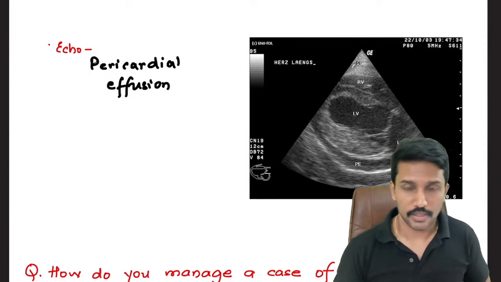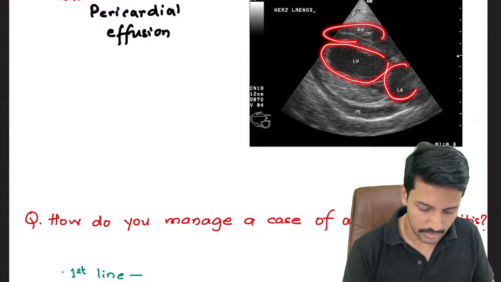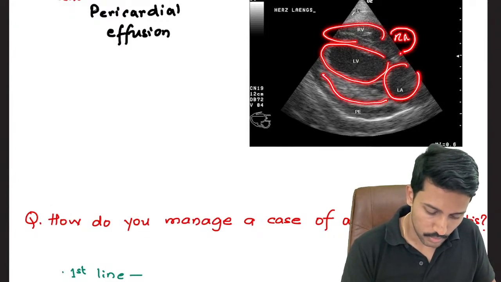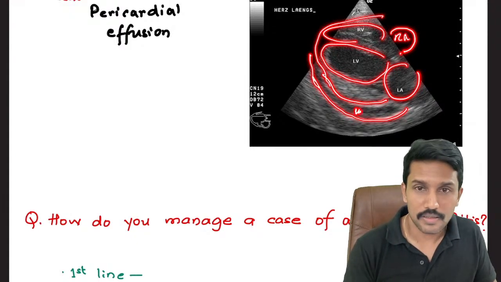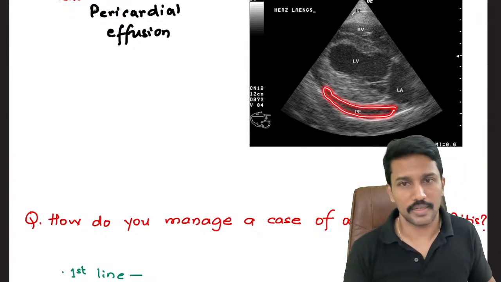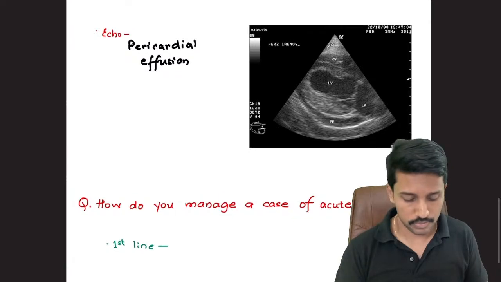echocardiography. Like I have attached an echocardiography image where you can see the left ventricle, right ventricle, left atrium. यहाँ पे right atrium होगा, and around that you can see the pericardial space or pericardial cavity. Here there is a separation because all this black you're seeing is the fluid, that is our pericardial effusion. So echo में बस उतना ही दिख सकता है, there may be pericardial effusion.